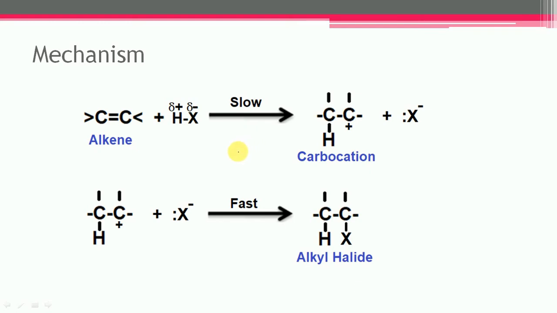It involves the transfer of a proton from hydrogen halide to the alkene, so it leads to the formation of a carbocation. In this case, the proton is added to the carbon at the cost of the pi bond, and the pi bond shifts toward this side.